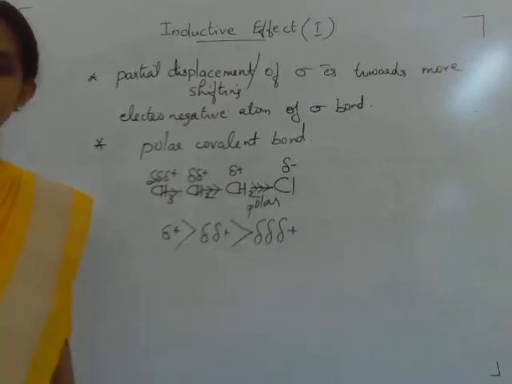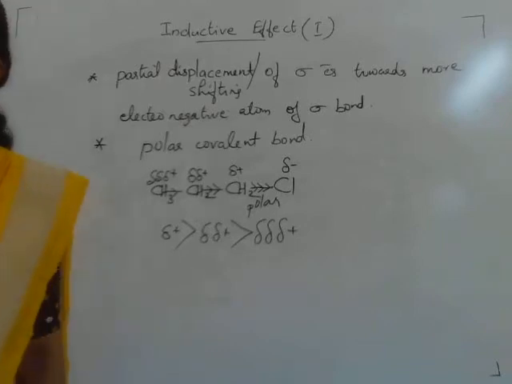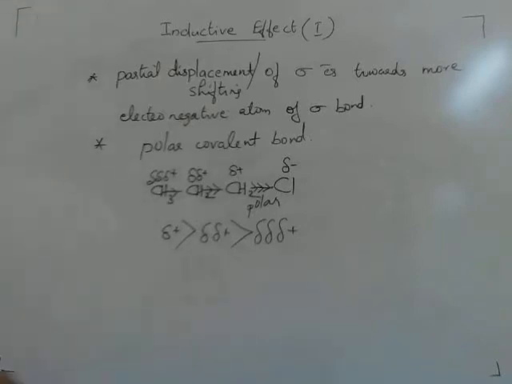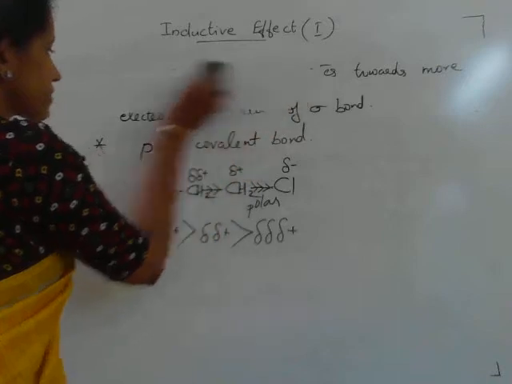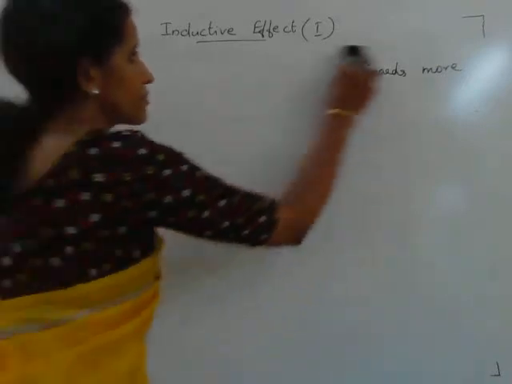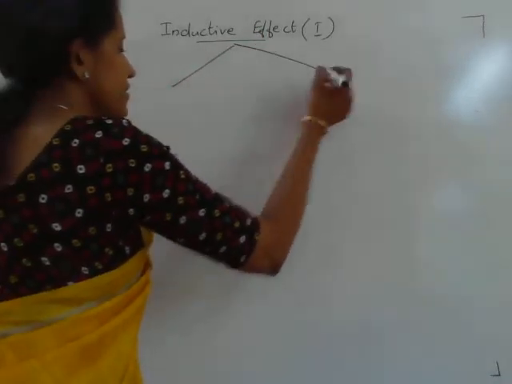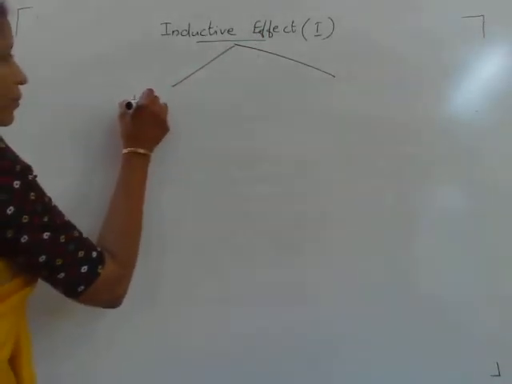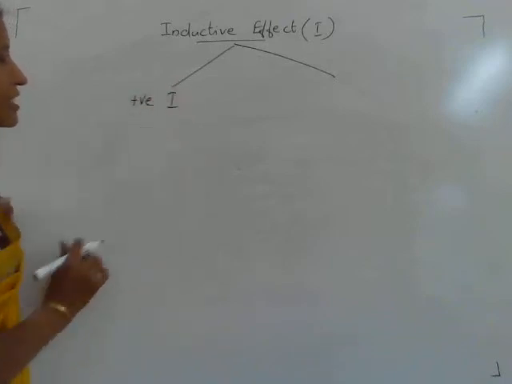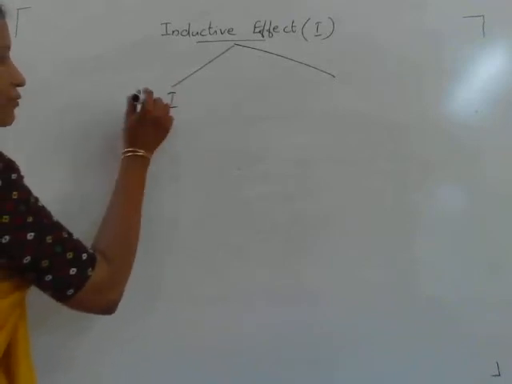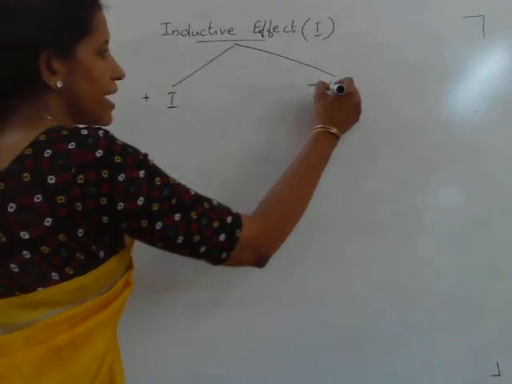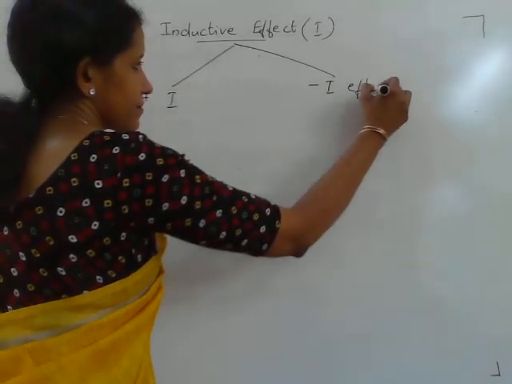Now let us discuss the two types of inductive effect. There are two types: positive inductive effect and negative inductive effect. Positive I effect, we say plus I effect, and minus I effect.